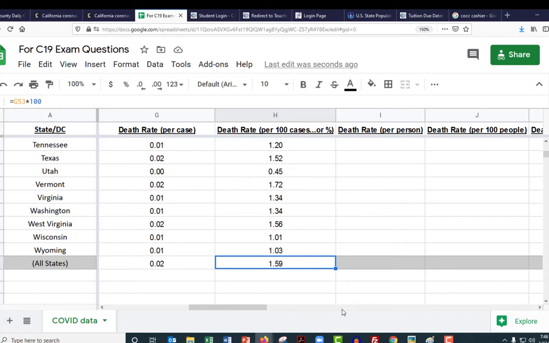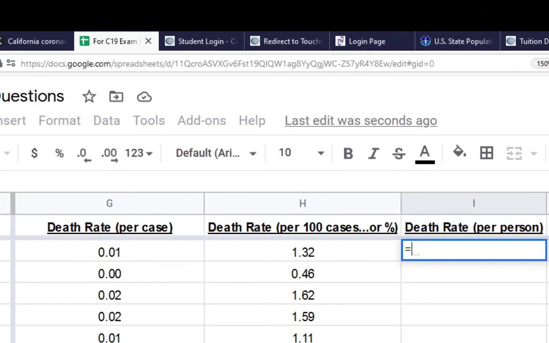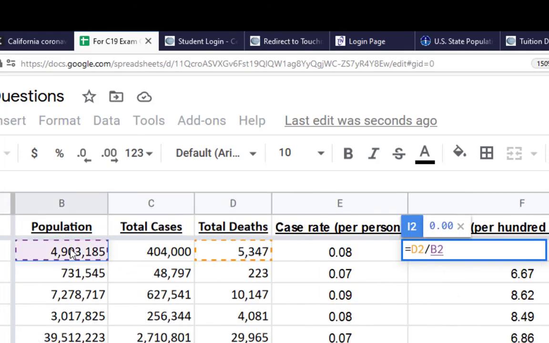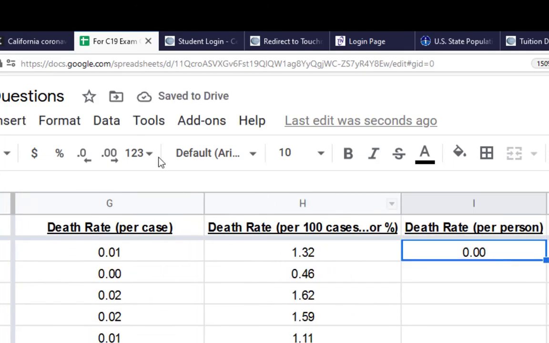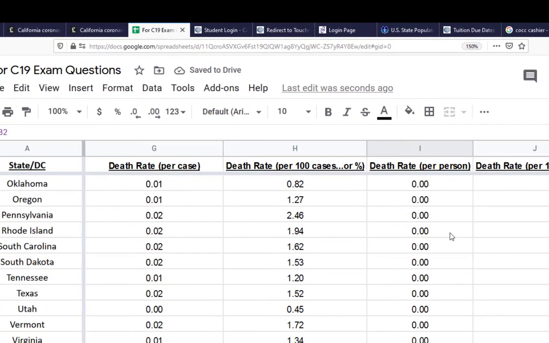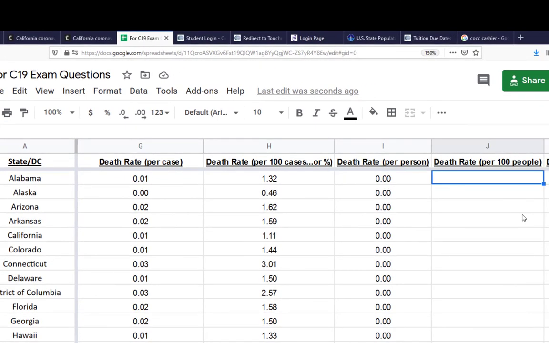1.6% per case. That's not per person. That means of the cases that are reported, about 1.6% of those cases then result in a death. How does it look when you look at it per person? Let's take a look. So we're going to take equals, take the total number of deaths, and divide that by the population of the state or area. All right, and again, it looks like it's 0, but that's just because it's a very small number. Drag it down. Oh, look at that, lots and lots of zeros, and they're all 0 because they're all so small. So again, let's bump up the death rate to per 100 people.